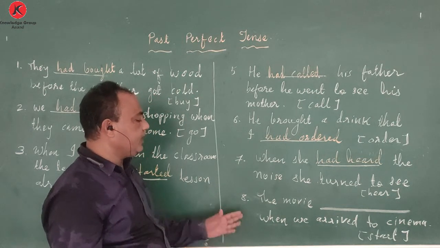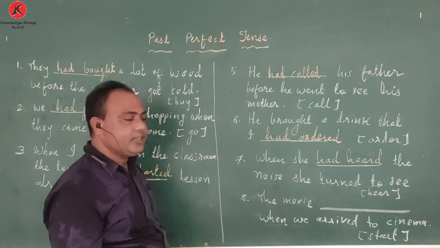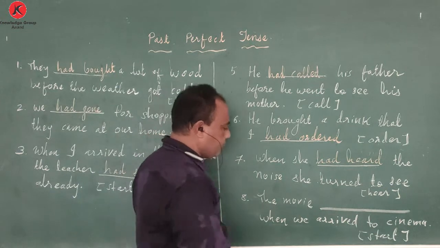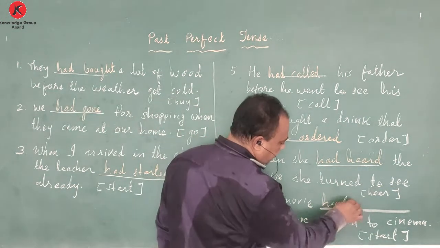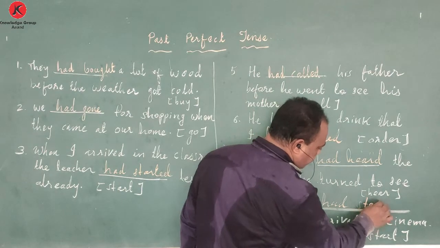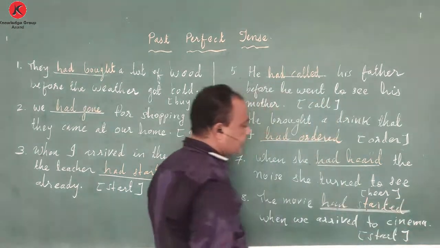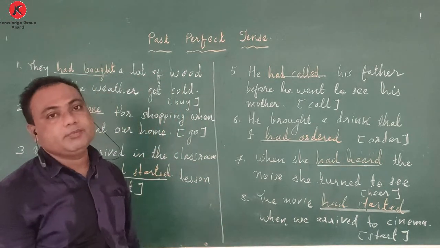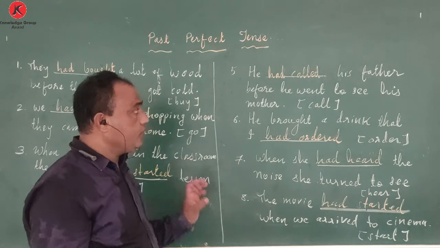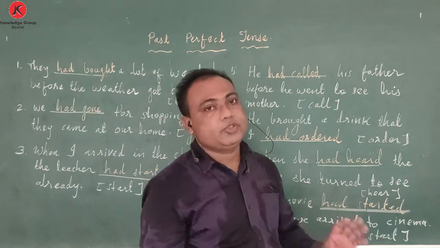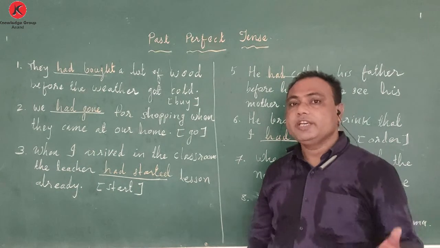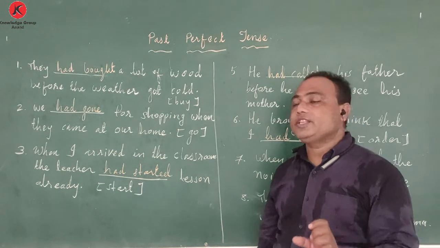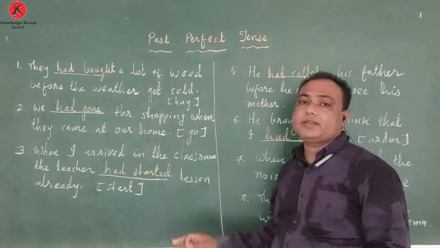Similarly, here: the movie had already started when we arrived at the cinema. The movie started first, and then they went to the cinema. So here we will write this in past perfect, had started. So dear friends, this is the way you have to use past perfect in combination. Generally, most of the time simple past will come, but you just try to understand the situation. Situation means sequence. If it is the first sequence and you have to fill in the blanks, then it is better that you go with the past perfect tense.